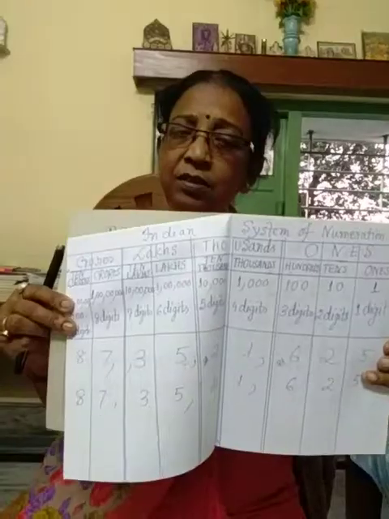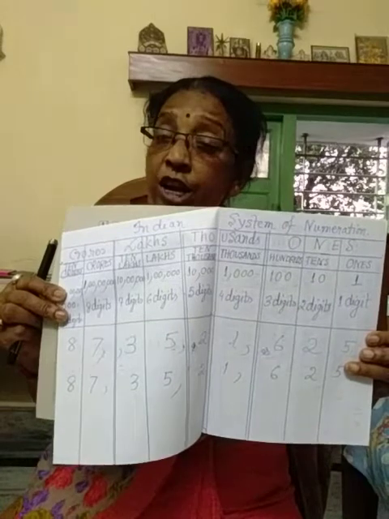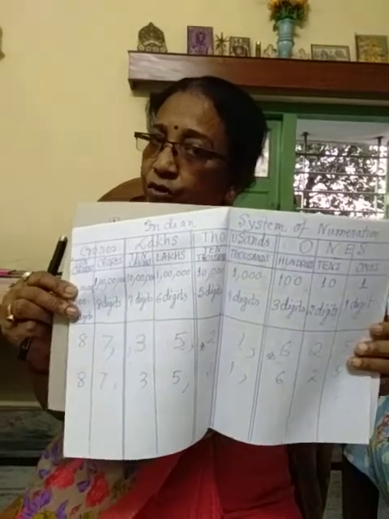This is your Indian system. I have already given it in your class. You know it well. And then after it, I have given you the international system.